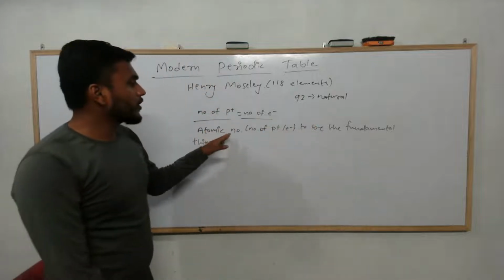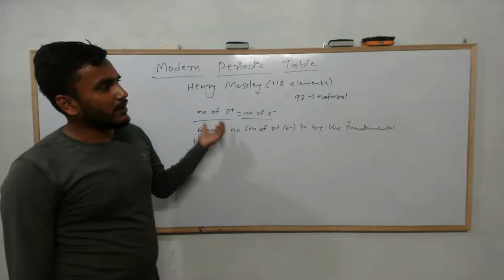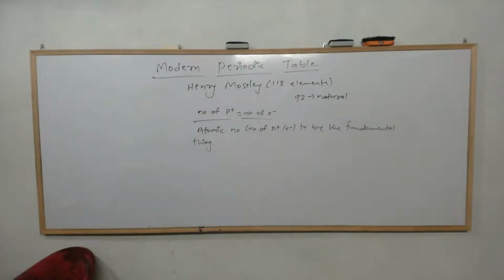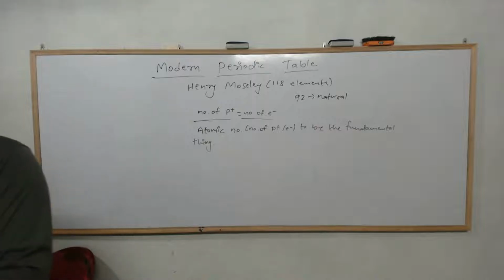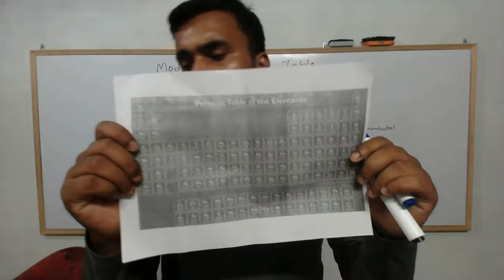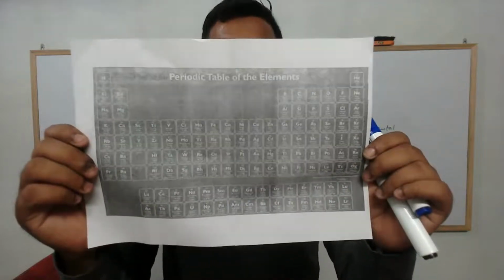Okay, so atomic number like he considered the fundamental thing, and atomic number को basis मा नै उहाँले modern periodic table बनाउनु भयो. So let me show you the modern periodic table, how it looks like. This is a huge periodic table. Look at here. Isn't this huge? कति ठुलो छ हैन? हेर त.